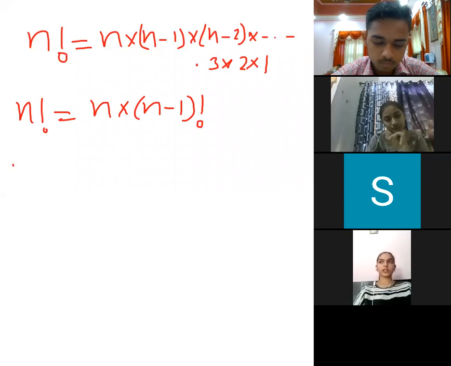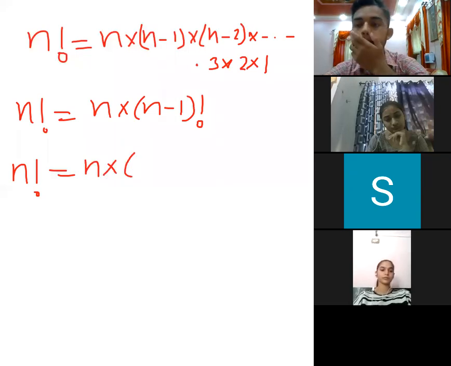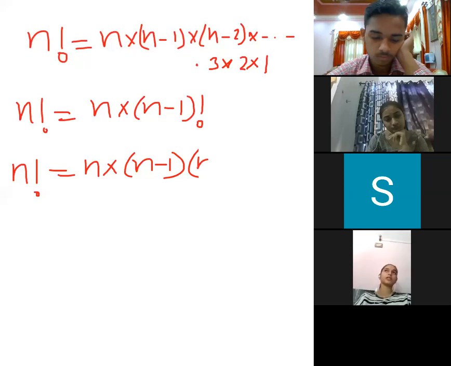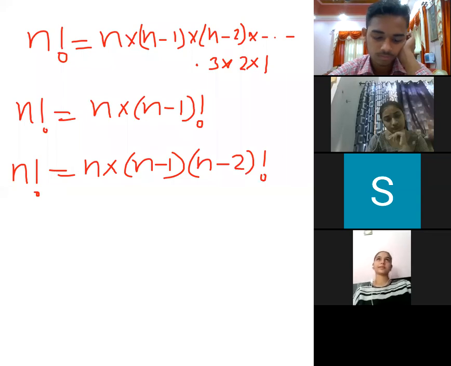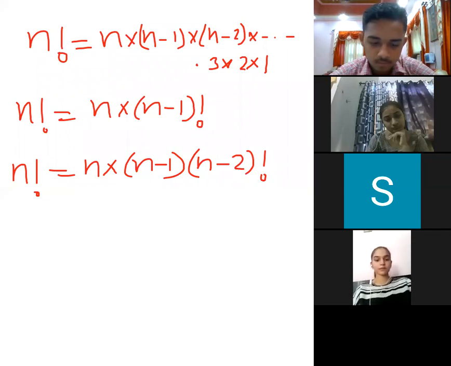I could also write n factorial as n into (n minus 1) into (n minus 2) factorial. So whichever way, it will depend on what they are asking in the question. So with that, we will be able to think it more better. Now, this factorial will help us to understand the concepts a little more better.